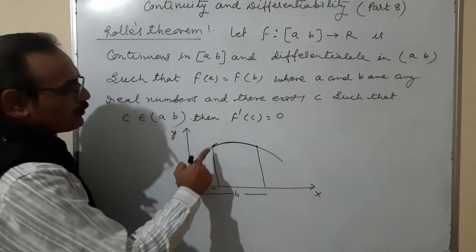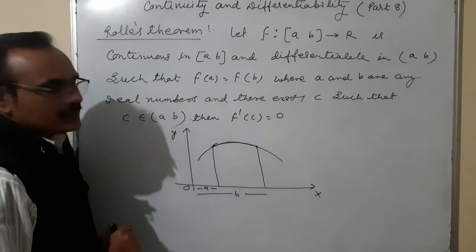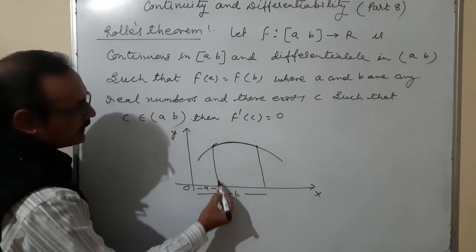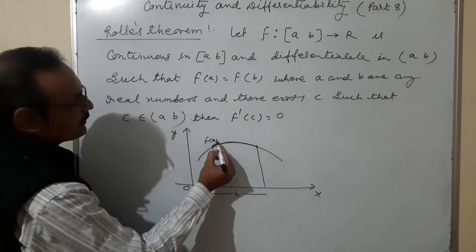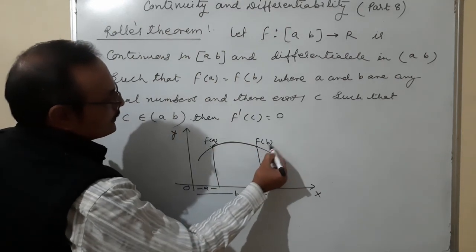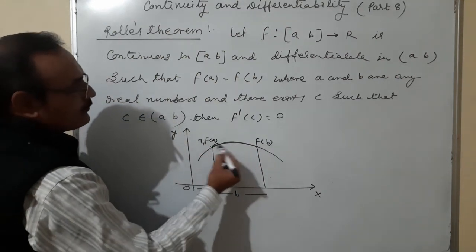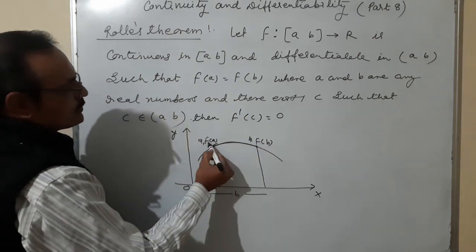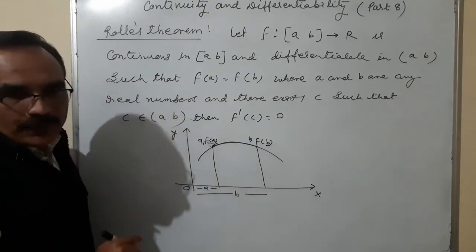It is differentiable in open AB such that f of A is equal to f of B. That means this is A, so it is f of A and it is f of B. Actually it is (A, f of A) and it is (B, f of B). So f of A is equal to f of B, both should be equal.